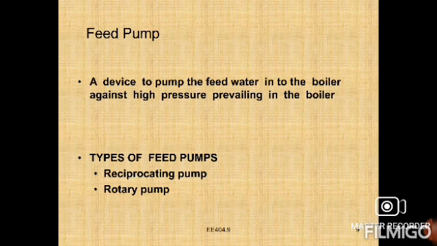Both reciprocating and rotary pumps are used, but reciprocating pumps are driven by directly coupling to the steam engine, while rotary pumps, meaning centrifugal pumps, are driven by an electric motor or steam turbine. The rotary pumps are generally used when a large quantity of feed water is to be supplied to the boiler. That is the main intention of the feed pump.